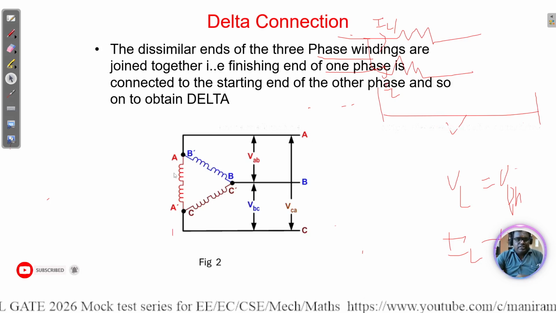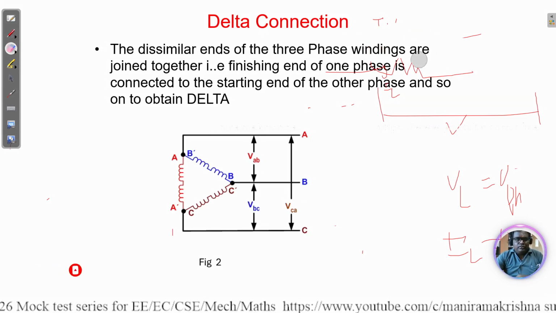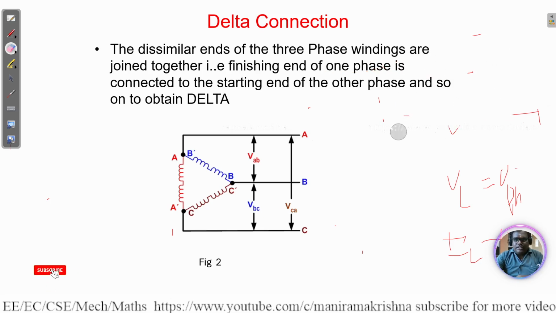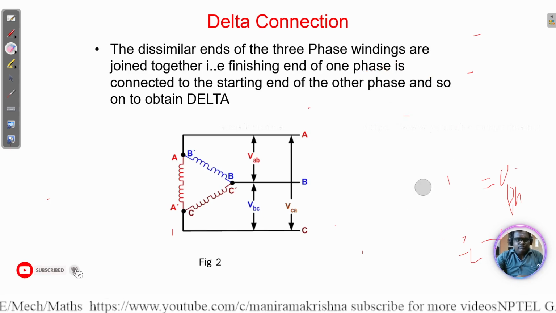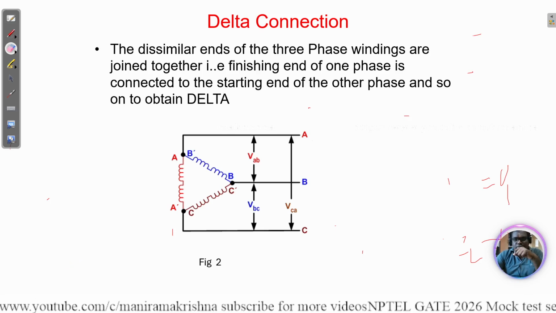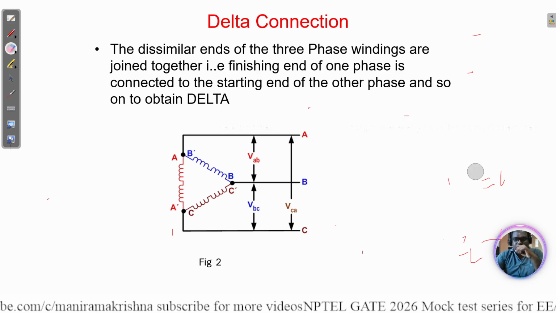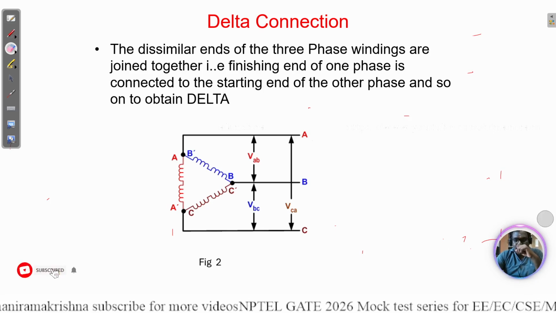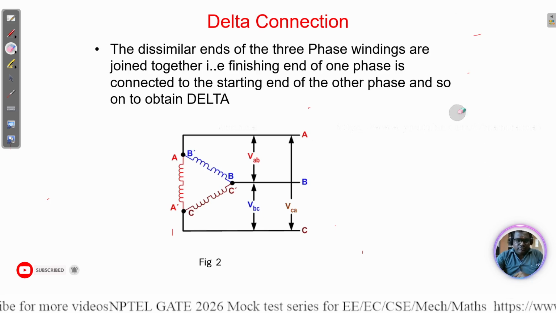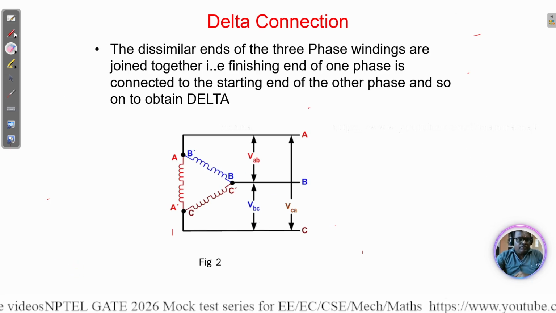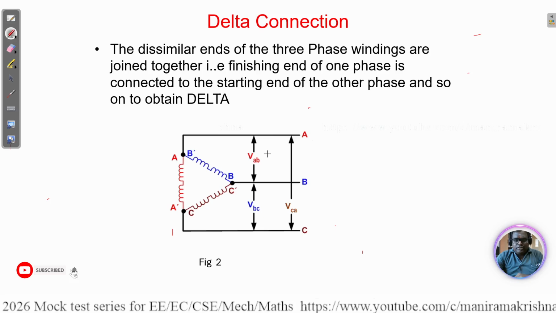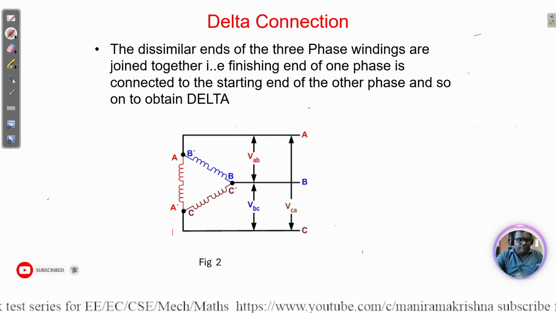So here is the delta connection. We can see how we are representing it. In the delta connection, all ends are connected to each other, so whatever the junction points are, we get the joining points. We get each phase, A, B, C. From that, we write the line and phase voltages, as we know line voltage and phase voltage, and we can mention that here.